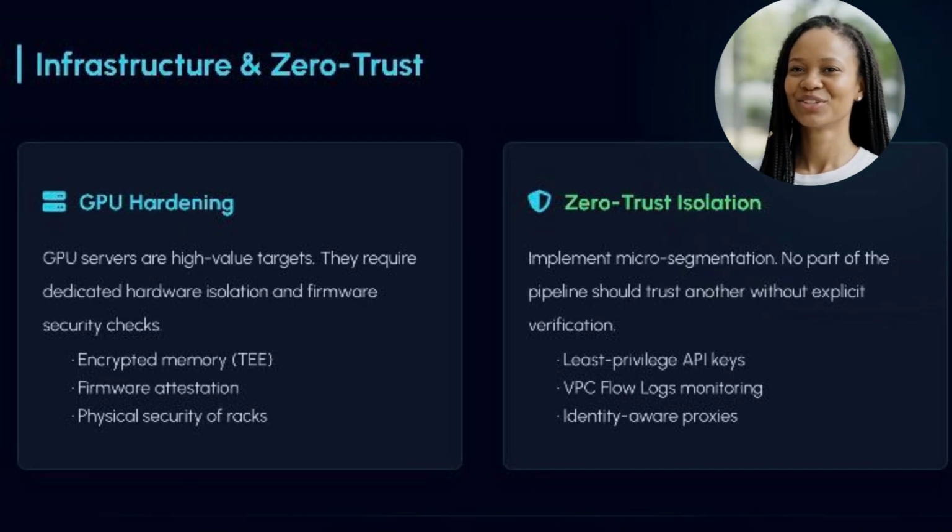Then we have the physical and cloud infrastructure. We need to talk about infrastructure hardening. The cluster of GPU servers running your training loops and model registry are the highest value targets in your entire enterprise right now. Traditional network perimeters won't cut it. These workloads require strict zero trust isolation. If an attacker gains lateral movement into your training environment, they can alter weights or sniff data directly out of VRAM.